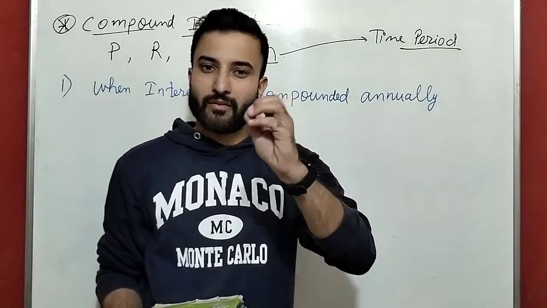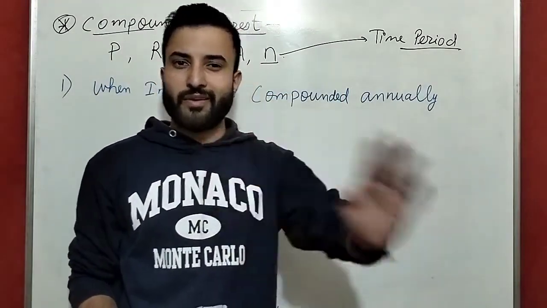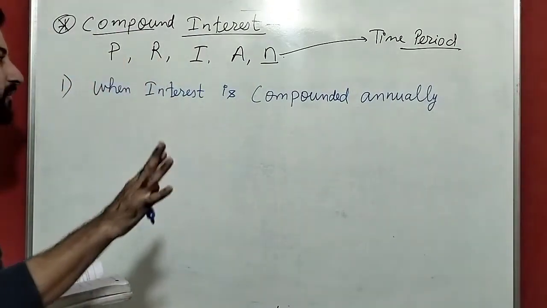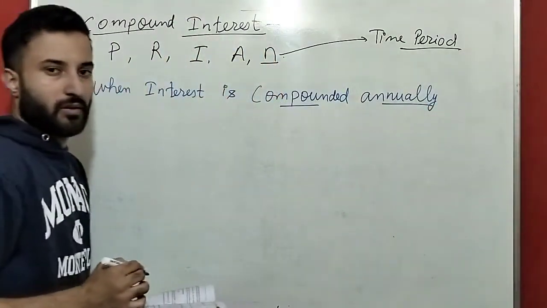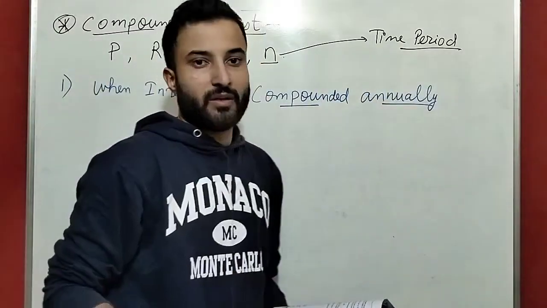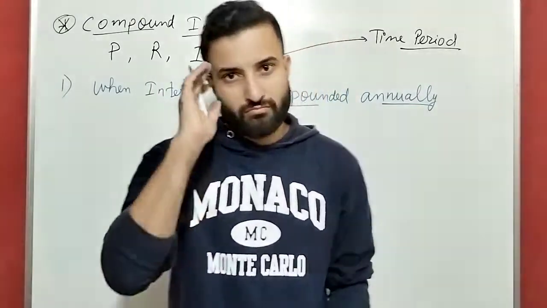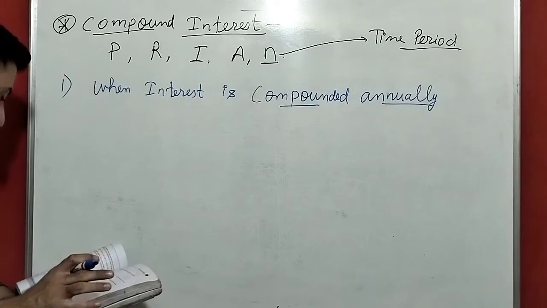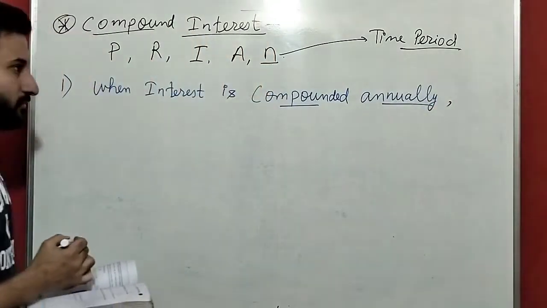This is very easy. For all these 5 formulas we have for compound interest, it is very easy. In the question itself they will give it's compounded annually, or compounded quarterly, compounded half yearly. Like that they will give in the question. So no need of applying so much brain. In the question itself they will give interest is compounded annually.